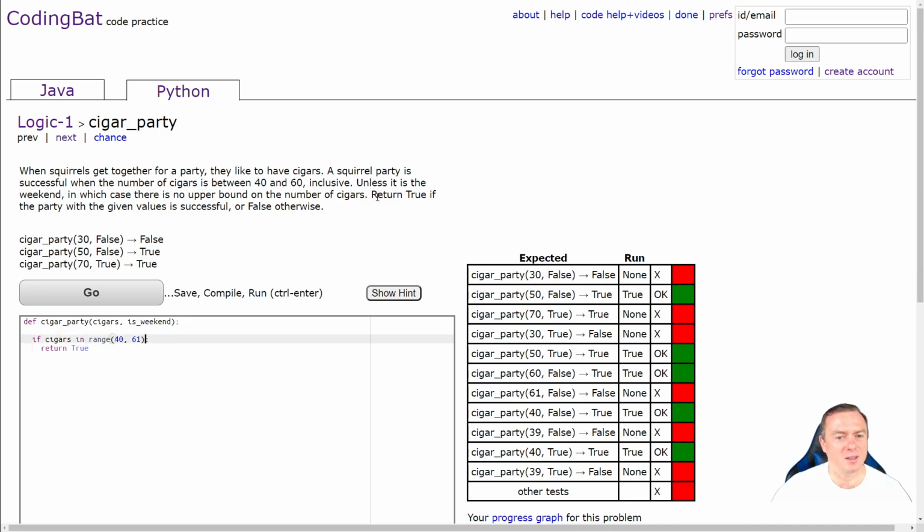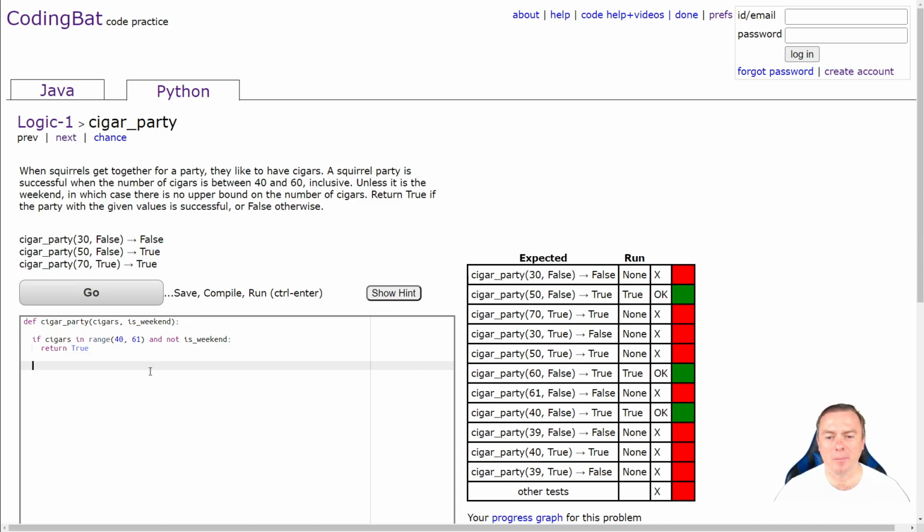Now the other condition to that, unless it is the weekend. So if it's in that range and it's not is weekend, you see how it's almost like a pseudocode language? That's cool. So that should work.